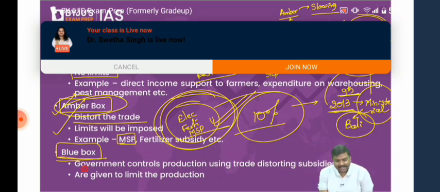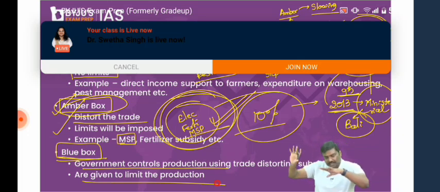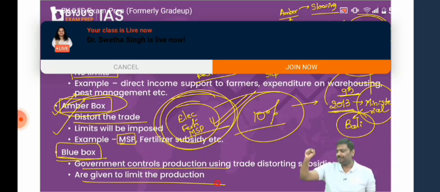Blue box is basically a trade distorting policy. It's a trade distorting subsidy. But please understand, there is no limit on blue box subsidies. Why? Government can use the blue box subsidies to control production. I'll repeat it again. Blue box subsidies are those subsidies which are trade distorting, but government will use these subsidies to limit production. Hence, there is no restriction on subsidies under the blue box.